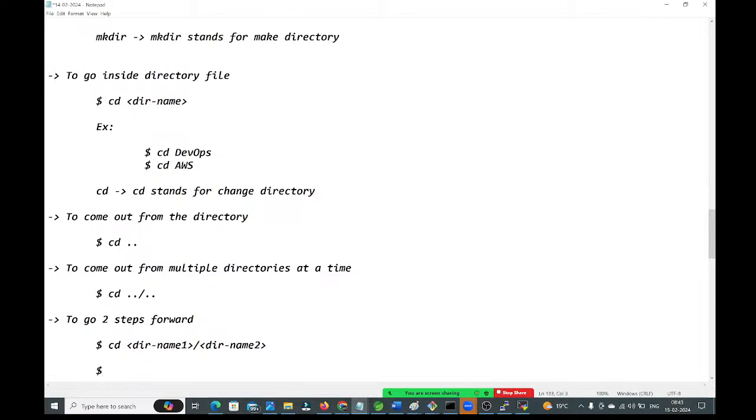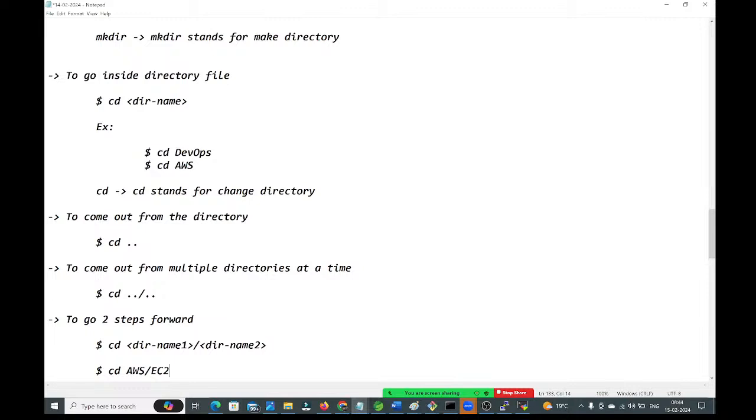See here, $cd. Here I am giving AWS slash and again EC2 I am giving. So like this you can go inside 2 directories. You can come out from 2 directories. You can go to 1 directory, guys. Is it clear, guys? How to create the directory, how to switch to the directory, all these things are clear.